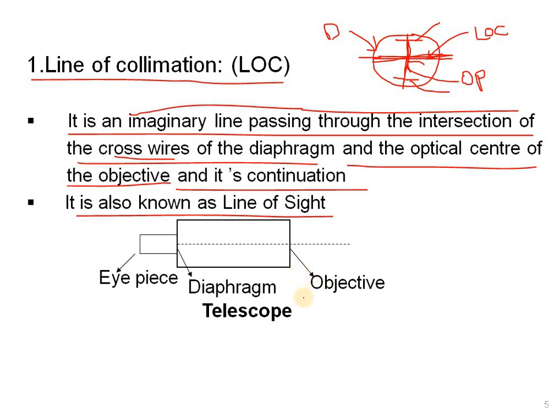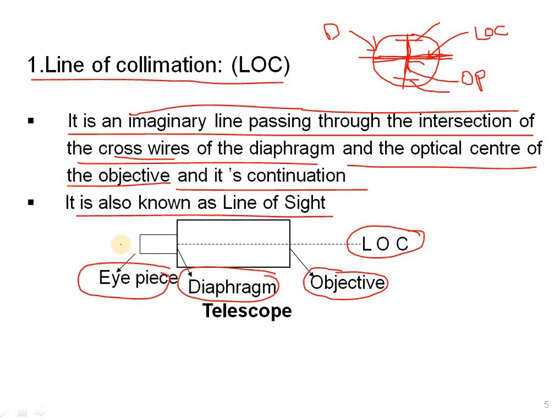So this is the line which is passing, called LOC. This is the objective glass and this is the diaphragm. And this is a telescope, which we see from here to this side. Totally this is called the telescope. This portion is called the telescope.